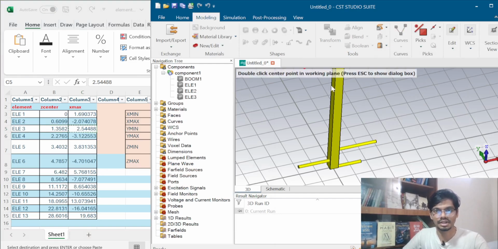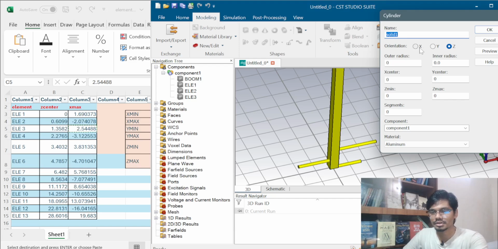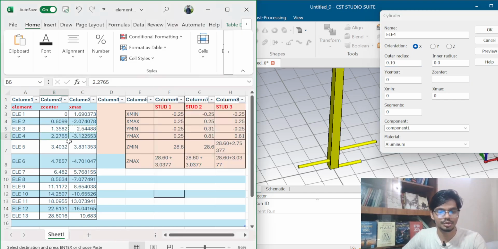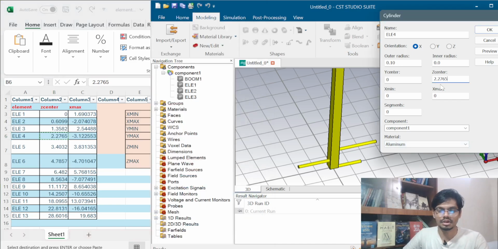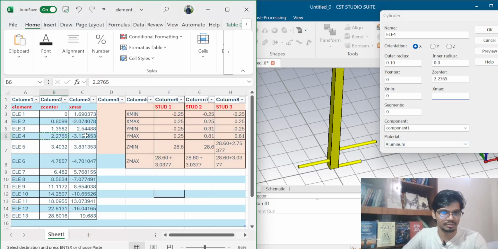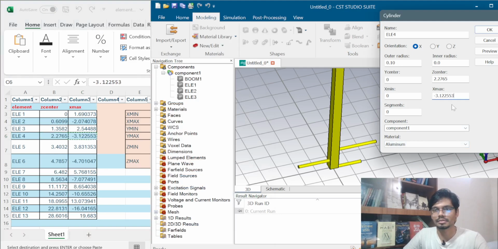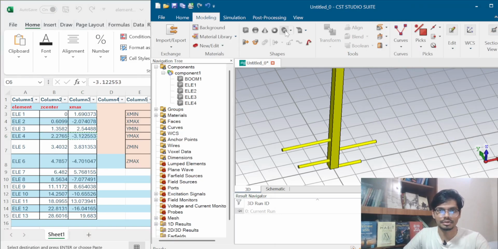Again I have to go to the cylinder, press ESC, orientation X, then element 4, outer radius will be 0.10, then Z center for element 4 will be 2.2 something. I just copied it and then pasted it, and the X max will be minus 3 point something. I just copied it and then pasted it for element 4.